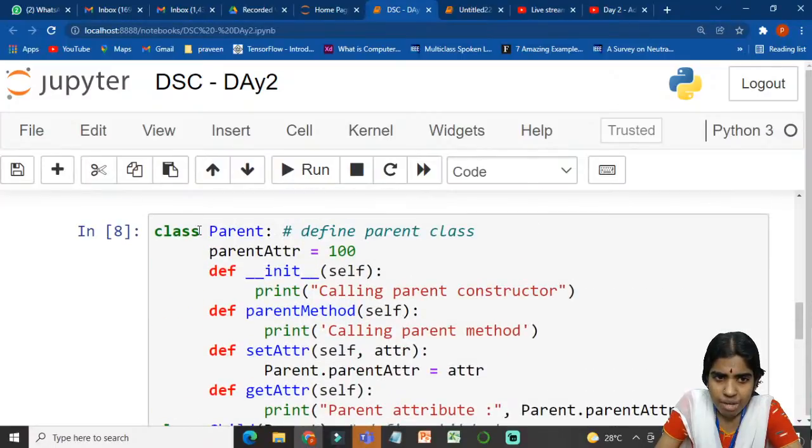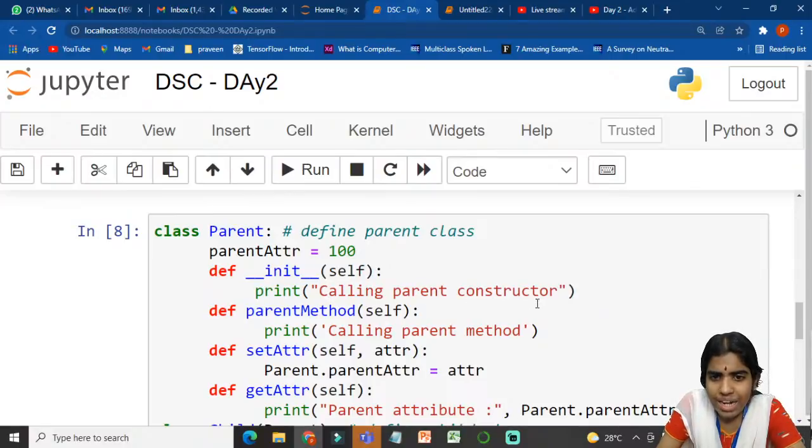First, whenever I want to create any class, I have to use the class keyword, space, the name of my class. So parent is the name of my class, colon. I am defining a parent class. I am setting this attribute, parent attribute equal to 100. Def is the keyword for defining a user defined function. I am initializing. Self denotes an instance of this class.